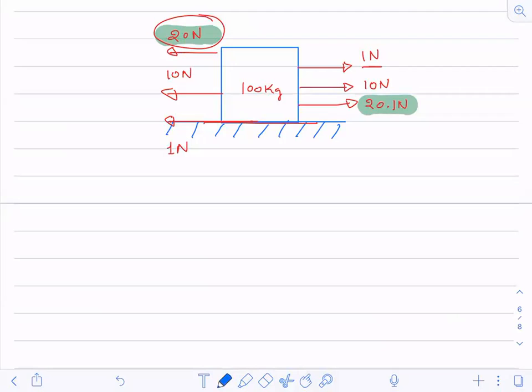When I applied a force of 1 Newton, how much was the friction force? How much was the friction force?